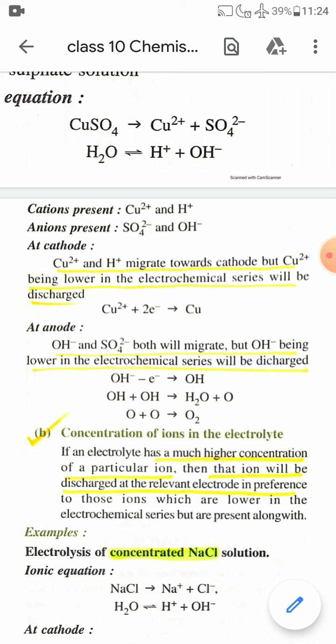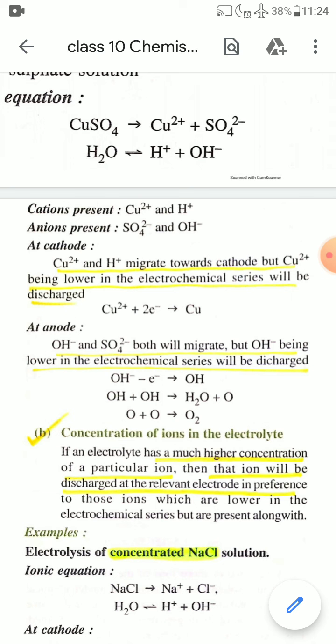So OH- will migrate towards the anode and then it will oxidize by losing an electron, and finally convert into oxygen gas. First, after losing one electron, OH- becomes an OH radical, and by combination of two OH radicals, there will be a water molecule and an oxygen atom, and two oxygen atoms combine to give an oxygen molecule.